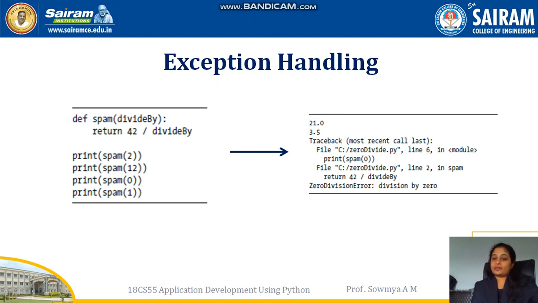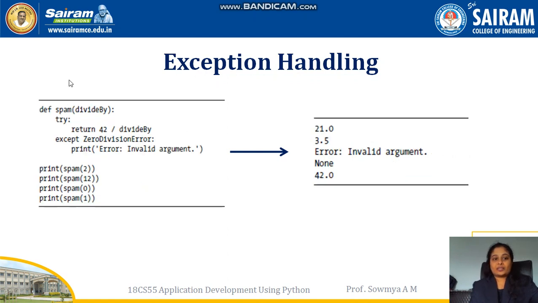So either you give a condition, or in case you forget it, write those statements inside the try block. So here, in the same spam function, the division by the divide by variable is written inside try and except. So this except will catch the divide by 0 error. Then print error invalid argument.